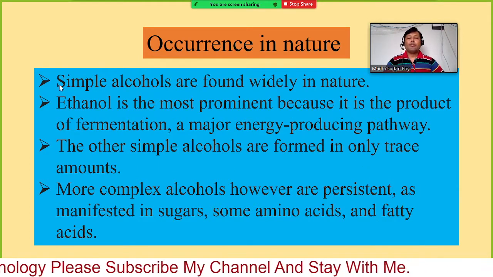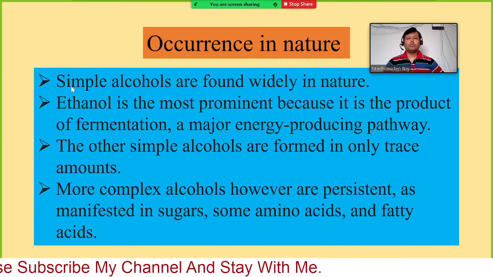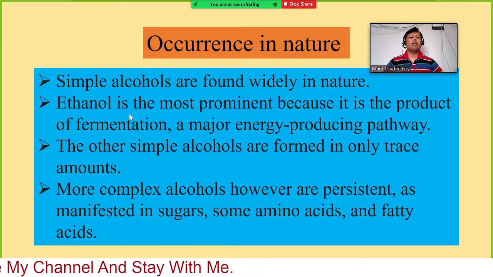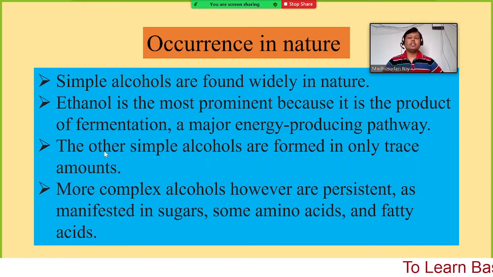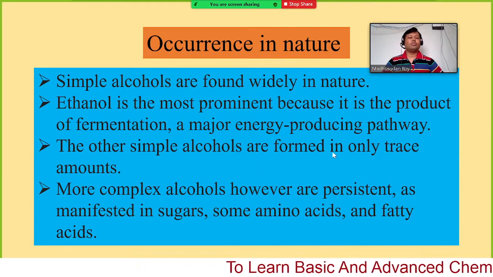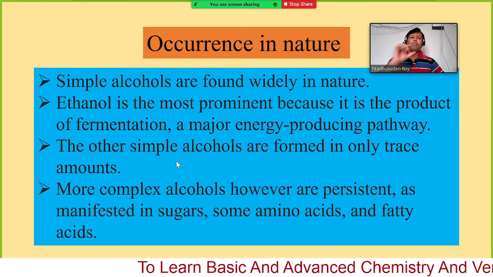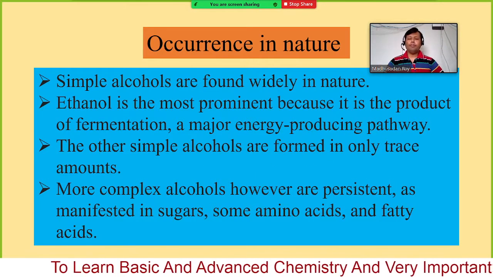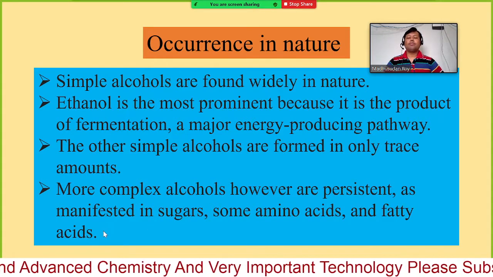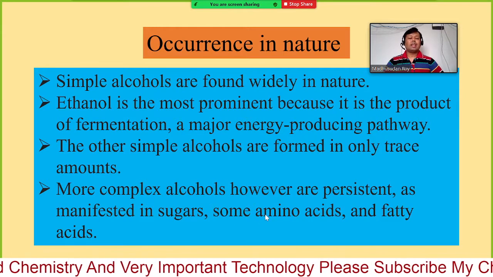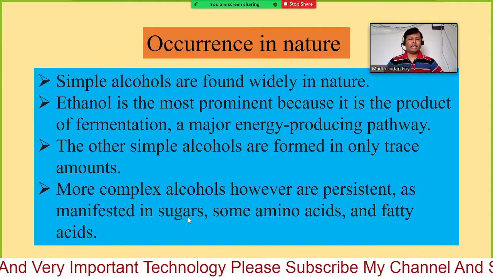That means many of them, or the first few of them, are very much available in nature and in different foods, and we can get them by the fermentation process. But some of the other simple alcohols are formed in only trace amounts, very little. More complex alcohols, however, are persistent as manifested in sugars, some amino acids, and fatty acids.